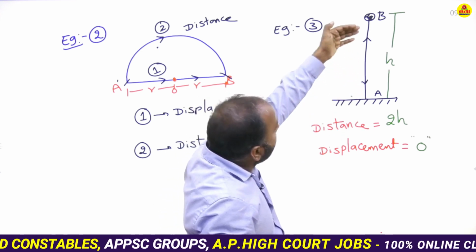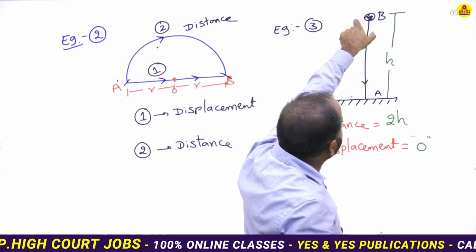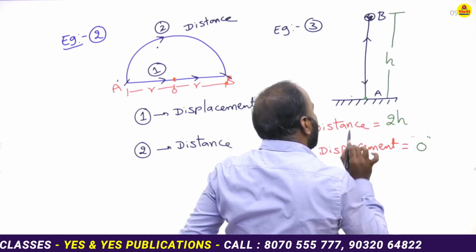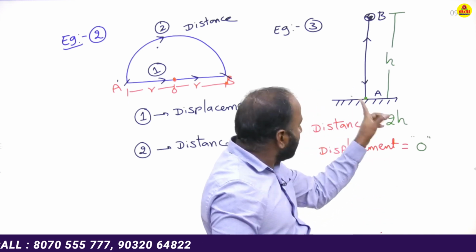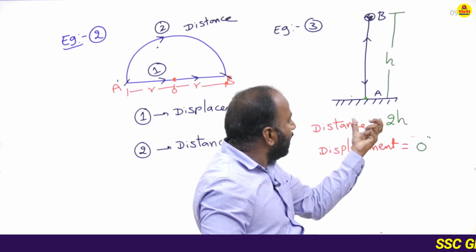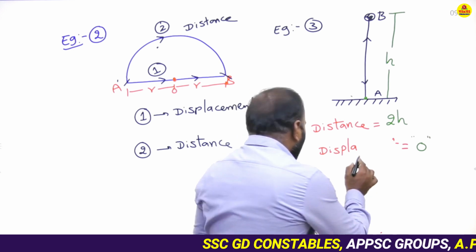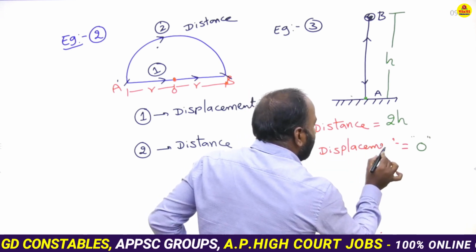A. After it reaches maximum height, it comes once again and reaches the same position. So initial position and final position are both the same. That means no change in the position, and no change in the position represents zero displacement.